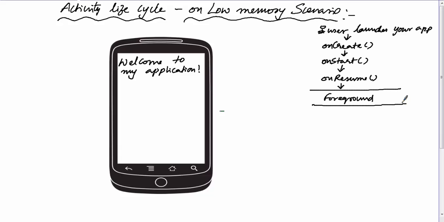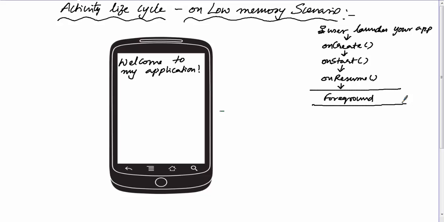Remember, in normal cases, the onRestoreInstanceState method will not be called when the user launches your application normally. onRestoreInstanceState will be called only if the OS forcefully kills and recreates your activity.